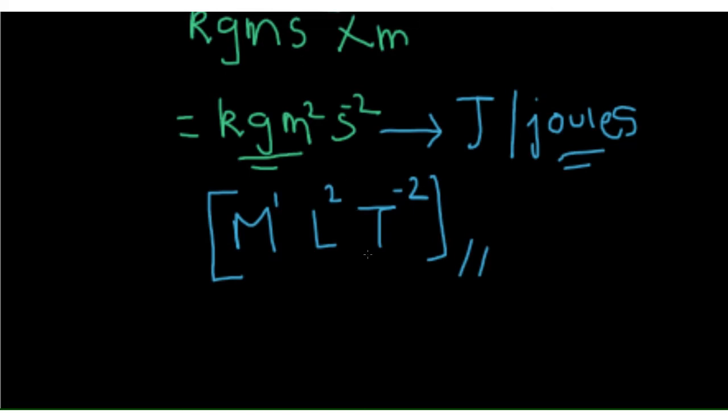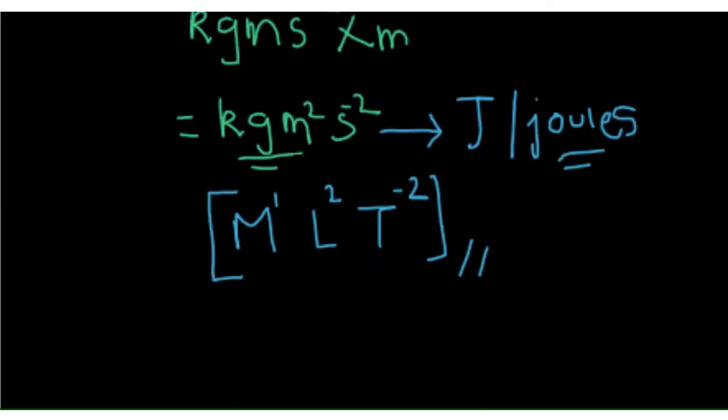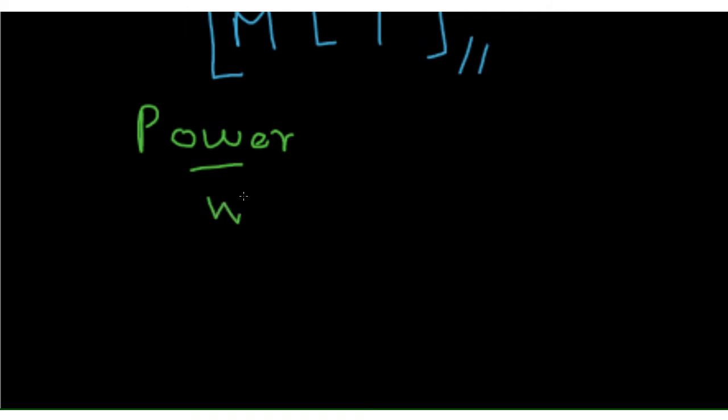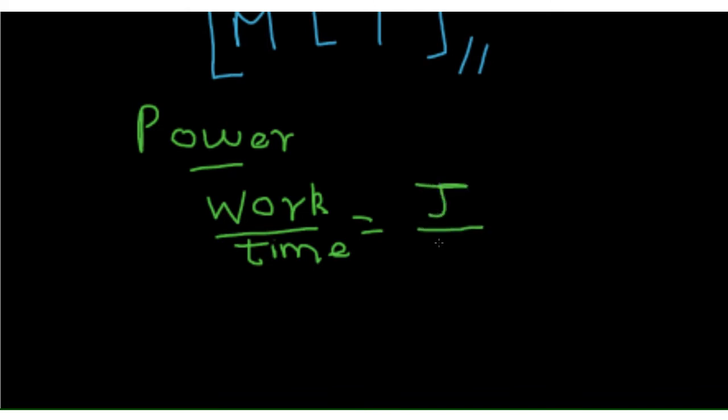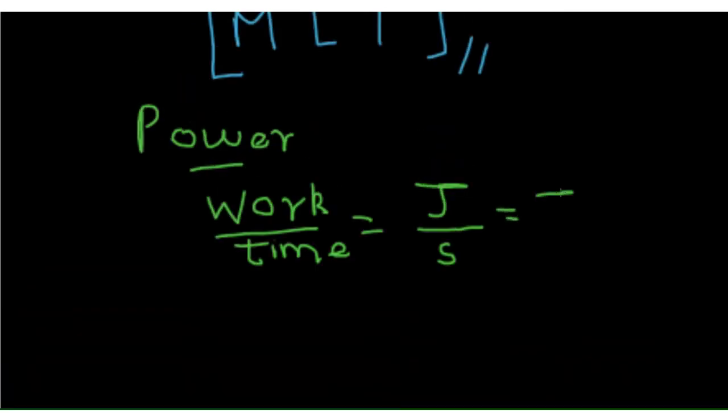We stopped with the dimensional formula of the work done. Now let's move on to the power concept. So power. Now we know that the power's formula is work by time taken. So we know what is work, right? So the SI unit of work is joules and that of time is seconds. So you get the unit as joules per second. So, Js to the power minus 1.